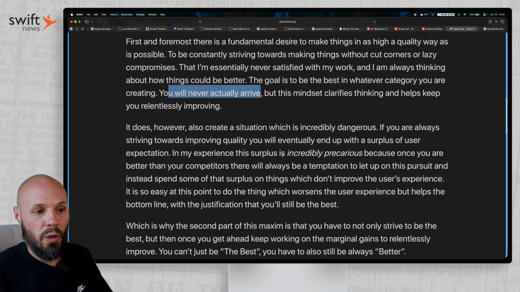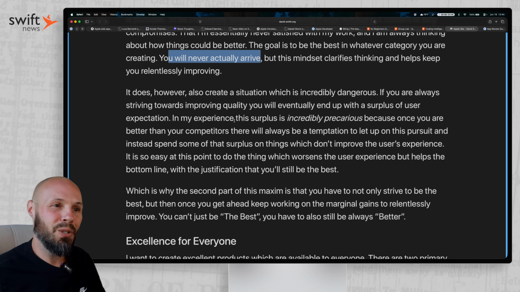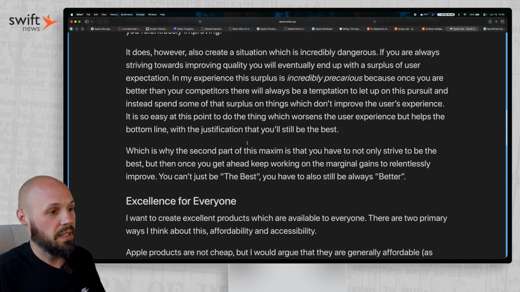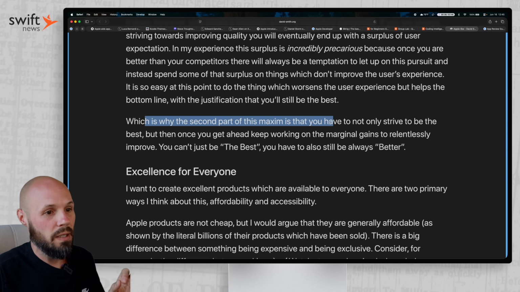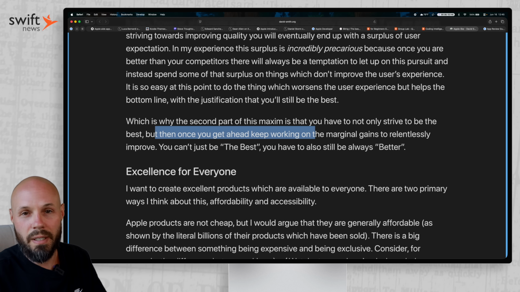And then you can fall into a trap where, let's say you actually do end up being the best. You can rest on your laurels a little bit and maybe do some things that are better for the bottom line, better for your revenue, even if it makes the user experience a little less. And you kind of start making those choices. He says that's the trap that people can fall into. And he says that's why the second part of that maxim is to not only strive to be the best, but once you get there, just keep working. So be the best and then be better.